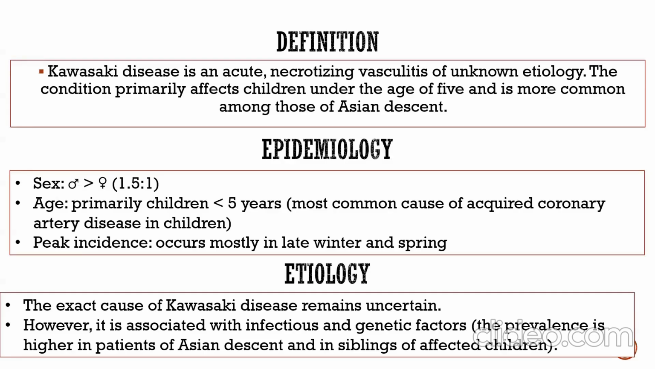Kawasaki disease is an acute necrotizing vasculitis of unknown etiology. The condition primarily affects children under the age of 5 and is more common among those of Asian descent. Epidemiology: more in men than women. Age: primarily children less than 5 years, and it is the most common cause of acquired coronary artery disease in children. Peak incidence occurs mostly in late winter and spring.